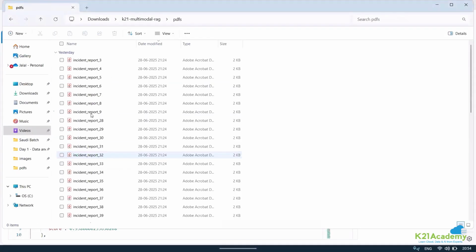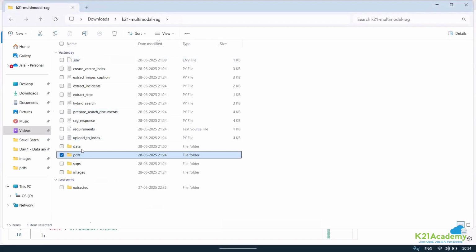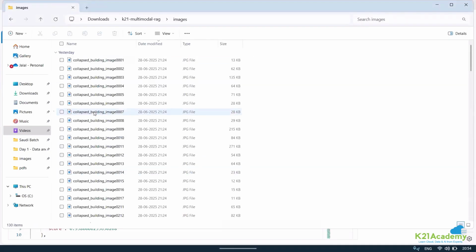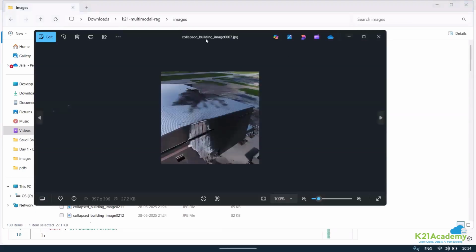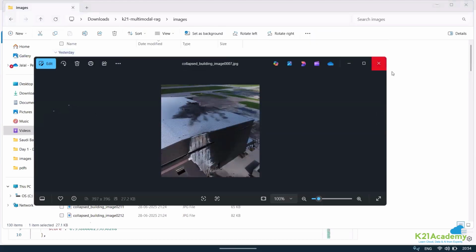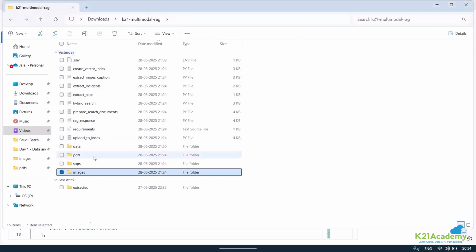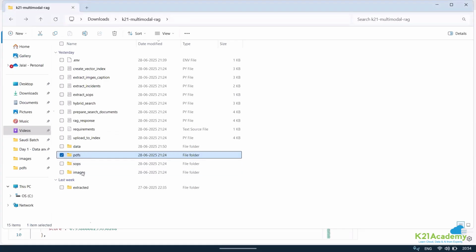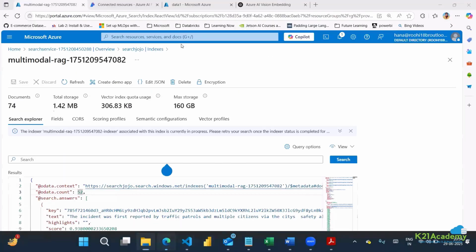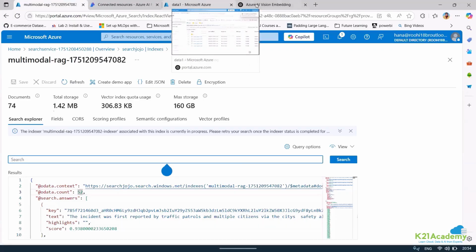Just to explain, I created some random PDFs, and these random incidents are actually not matching the images. These are some collapsed buildings, and I have some other random PDFs. But generally, whatever you have as an incident, you should have an image for it. If that is matching, it will make more sense, like the metadata configuration you told about. But still, it will work very well with respect to querying the information. We can query and try to find if there is anything similar to that.